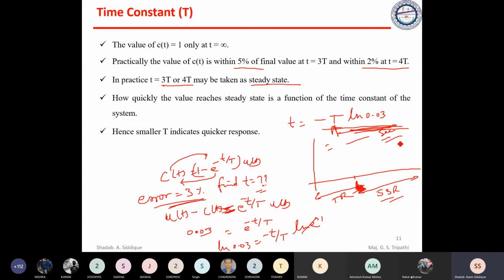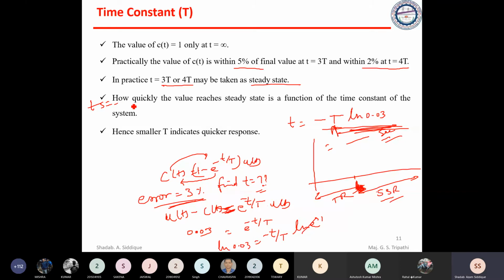I hope it is correct. You will be able to find out the time required for a particular system to attain the 3% error, or in terms of capital T. If T is not given, you can represent it in terms of T. The time constant basically gives you how quickly the value reaches a steady state. Basically this is nothing but Ts, in terms of capital T.